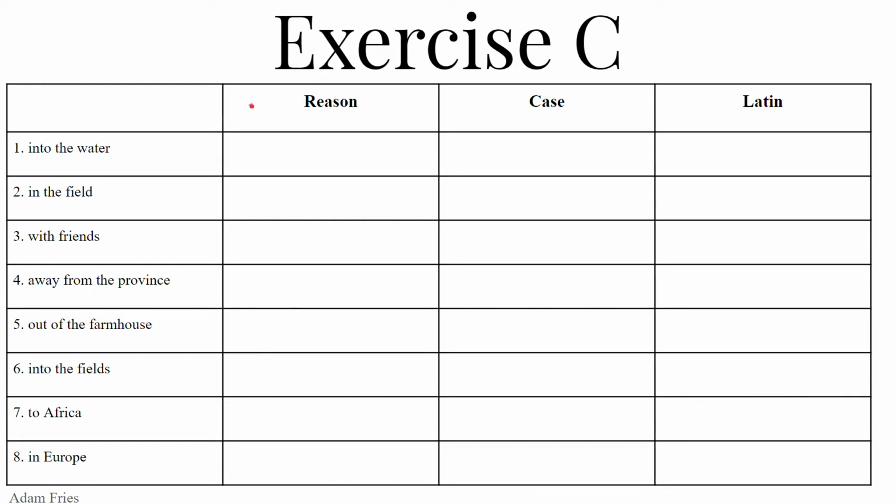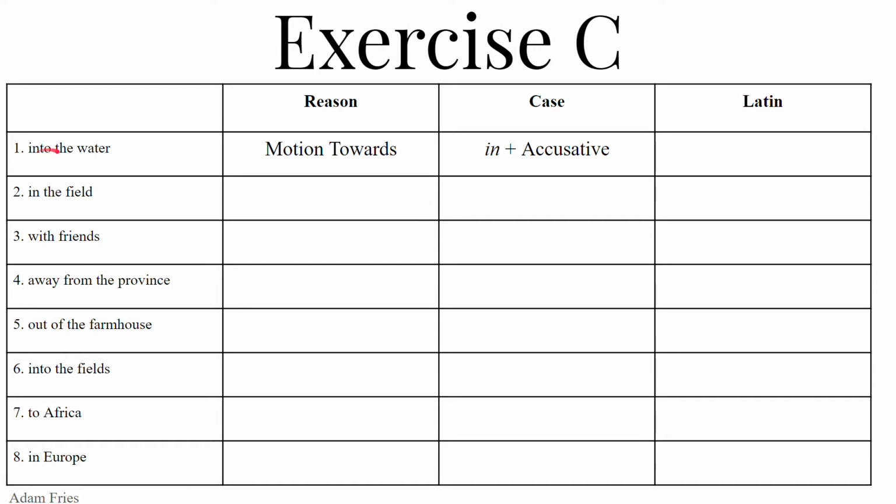So, number one, into the water. Not just in the water, like we're swimming or treading water, but into, like we're jumping into. That's showing motion, movement towards, and that takes the preposition in plus the accusative to show motion towards.